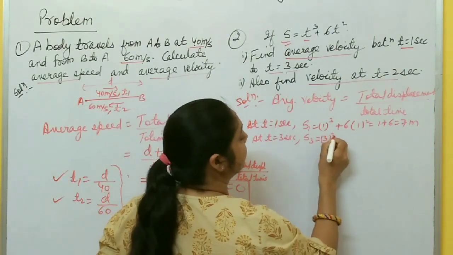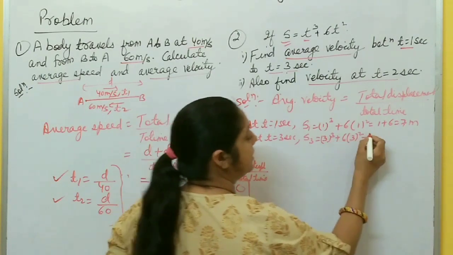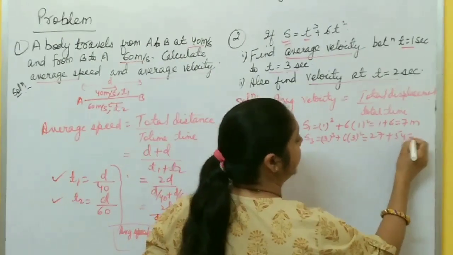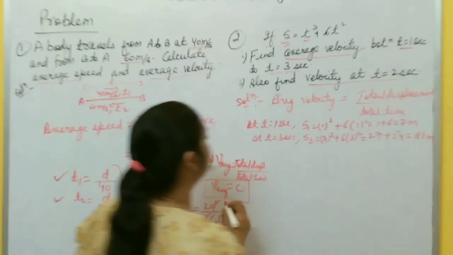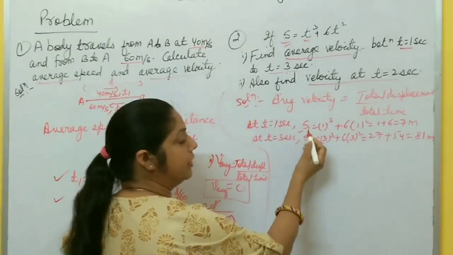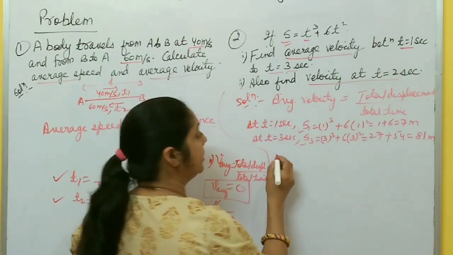So 3 cube plus 6 times 3 square, 27 plus 54, it becomes 81 meter, right? So now you know the position at t equal to 1 second and at t equal to 3 seconds. You can easily calculate total displacement.